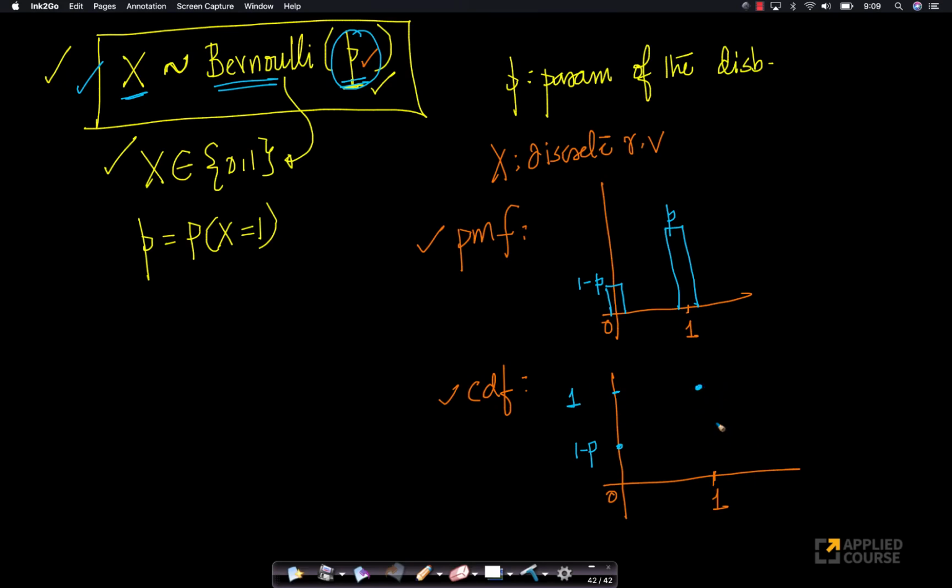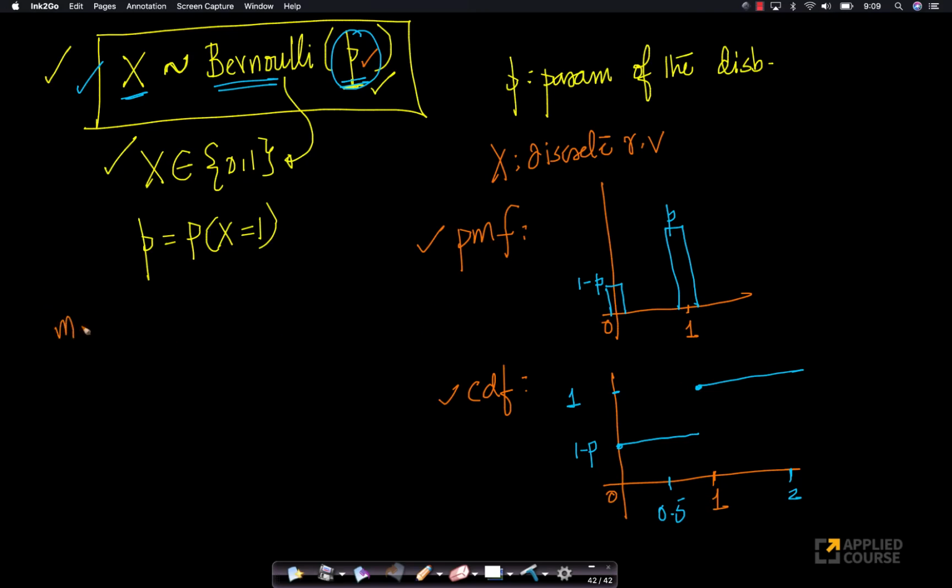So what is the probability that x is less than equal to 2? So there will be 2 here, right? What is the probability that x is less than equal to 2? It is same as probability that x is less than equal to 1. Because x does not take any other value apart from 0 and 1. So this will look like this for you. This is how your CDF will look like. So what is the probability that x is less than or equal to 0.5? It is same as probability that x is less than or equal to 0, because x cannot take any value between 0 and 1. Right? Again, a very interesting thing.